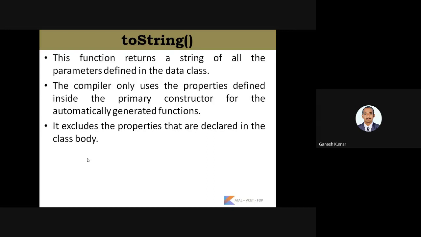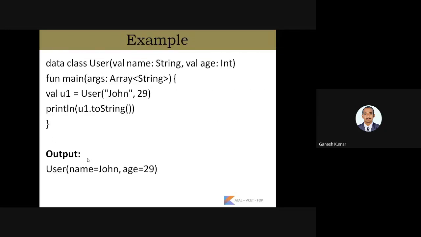So with the help of these data classes, what are the possible functions we are going to perform? Here first comes toString. This function returns a string of all the parameters defined inside the data class. The compiler only uses the properties defined inside the primary constructor for the automatically generated function. It excludes properties that are declared in the class body. So the properties given inside the declaration are considered by the compiler for conversion, and the definitions given in the class body are excluded from the conversion. Here is the example.